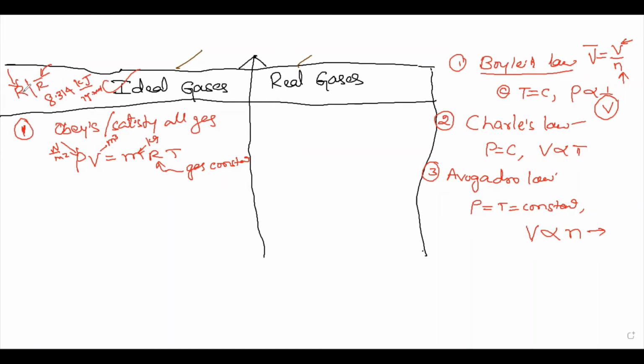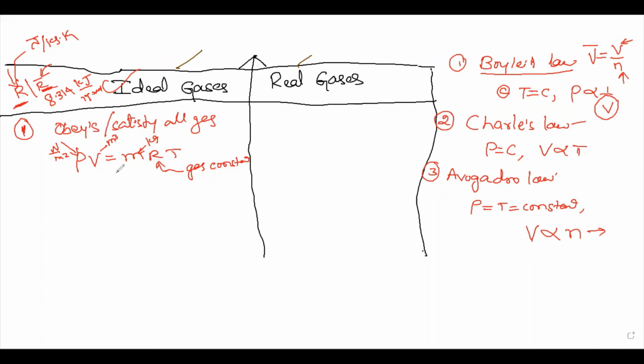But R is the gas constant, and its unit is joule per kg Kelvin. Remember this point. They may ask you, or when you are solving numericals, don't get confused between gas constant and universal gas constant.